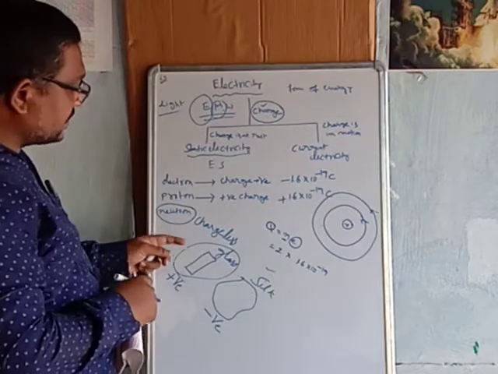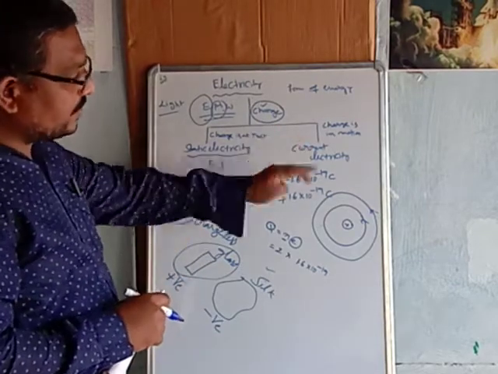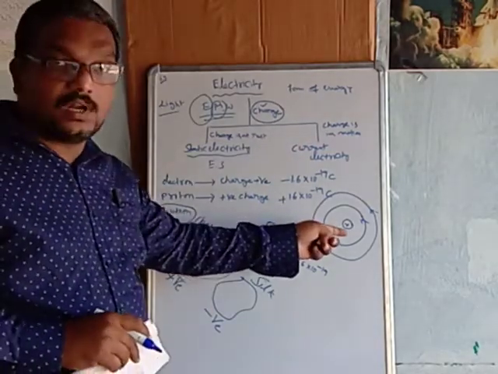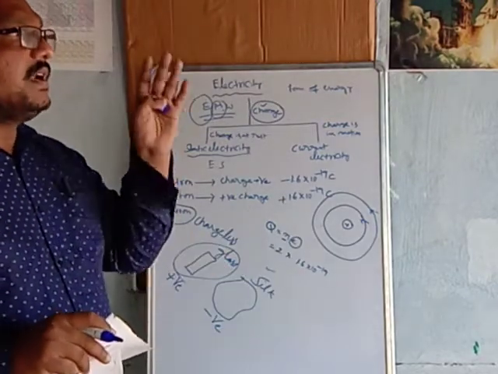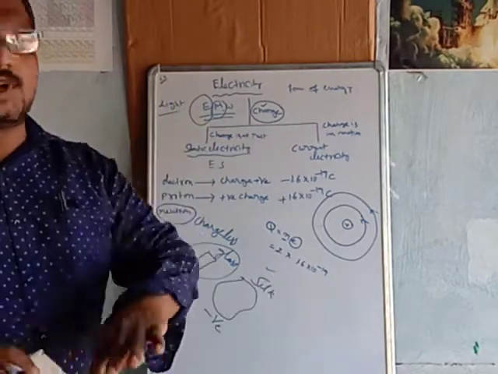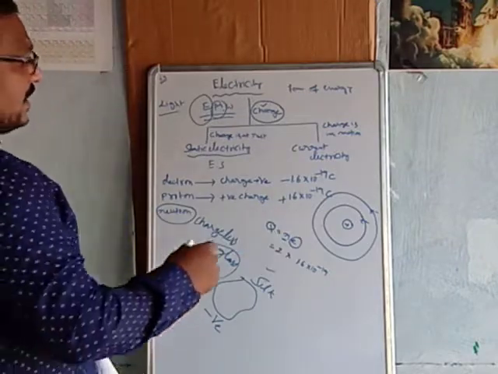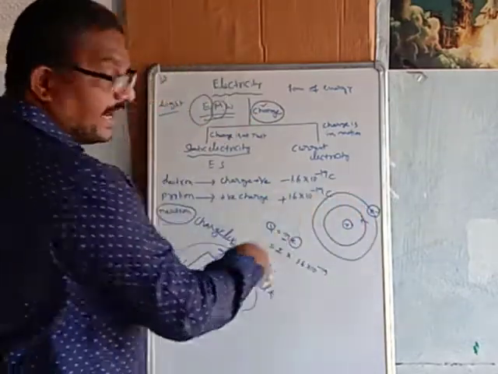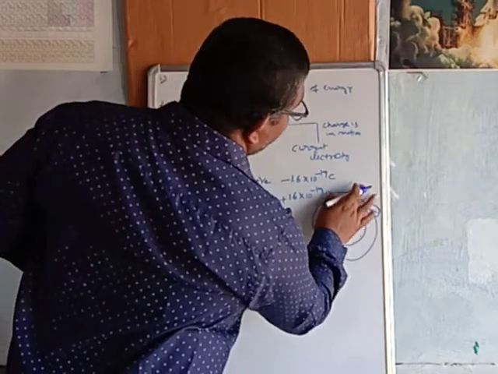The charge present on any body, for example the silk cloth or glass rod, is due to the transfer of electrons only, not due to the transfer of protons. Protons are always bound to the nucleus. They never transfer from one body to another. The electrons present in the outermost orbit of an atom are called valency electrons.